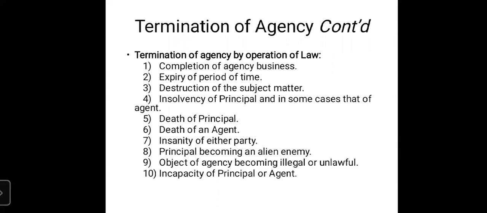Now, there are two types of goods. One is called movable goods, and the other one is called immovable goods. Now, electronic items or electrical items or other items which can be moved from one place to another, these are categorized as movable goods.